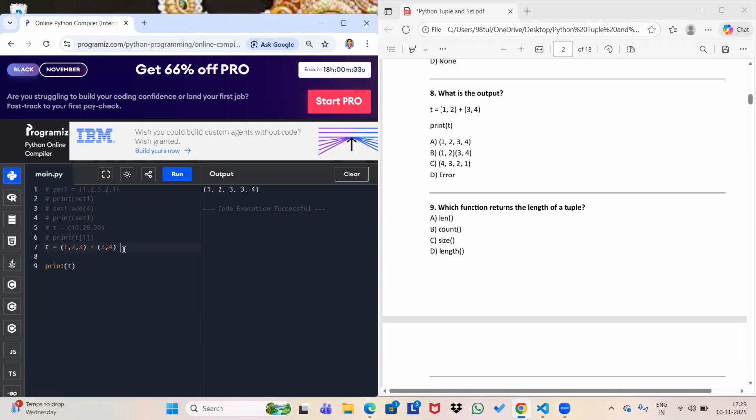Let me write it over here: concatenation. That's why it's going to add. We are not using any function. This is a different thing, and it will work for set, list, tuple, dictionary, string also.